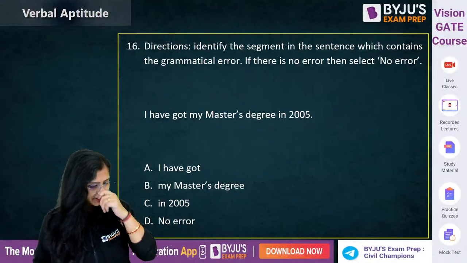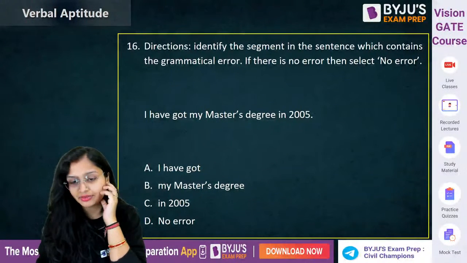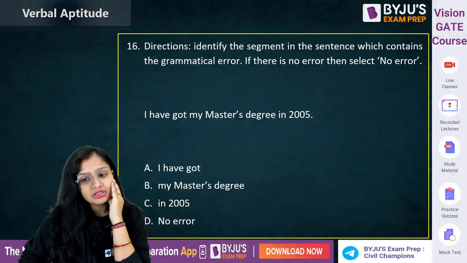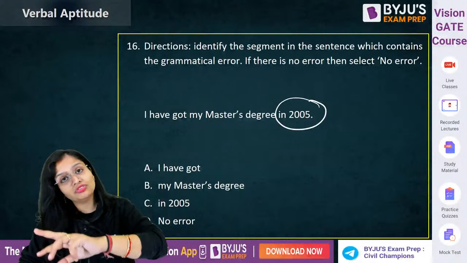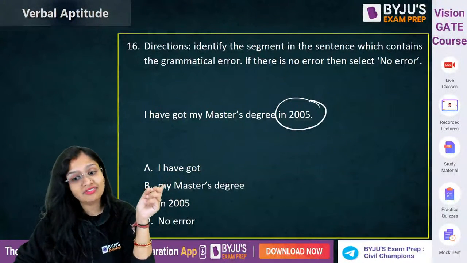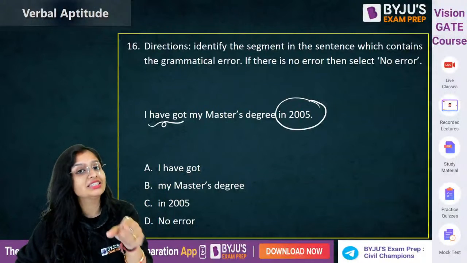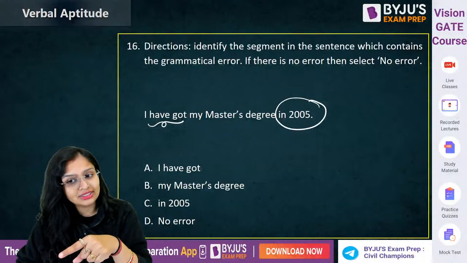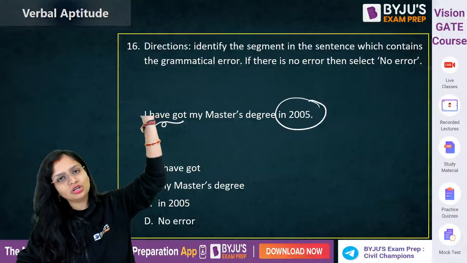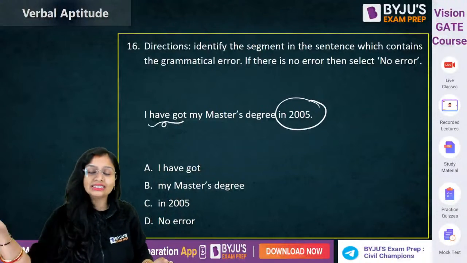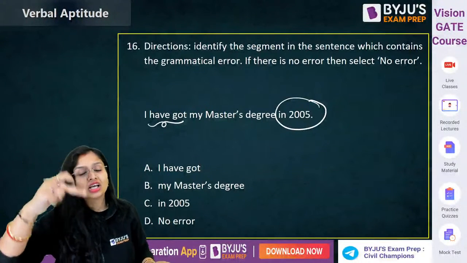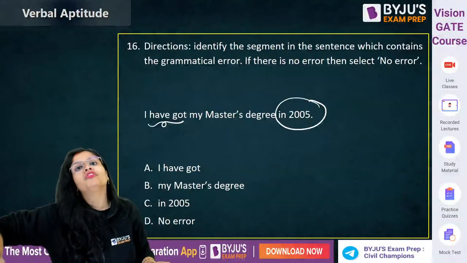Very good. Gaurav said it. The logic also. Vishnu also correct. See, he has got a master's degree in 2005. That means it is talking about past. But he has written have got, which is present perfect tense. So it's the action which has taken place in the past. 2005 he got his master's degree. So which is the past. So have got is present perfect tense.